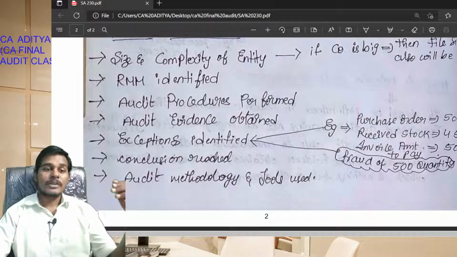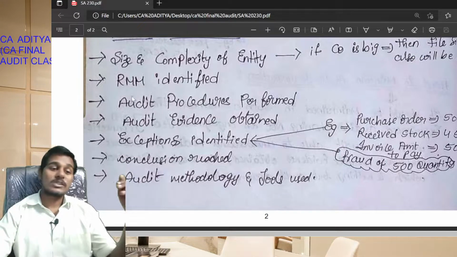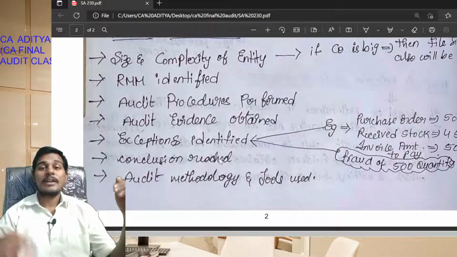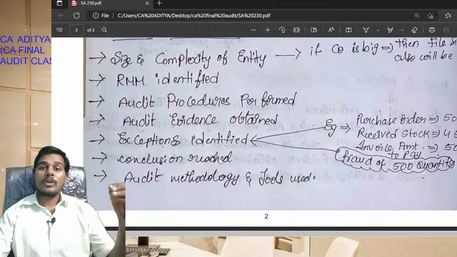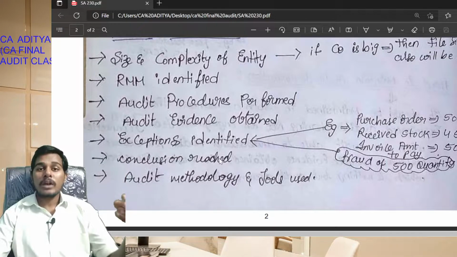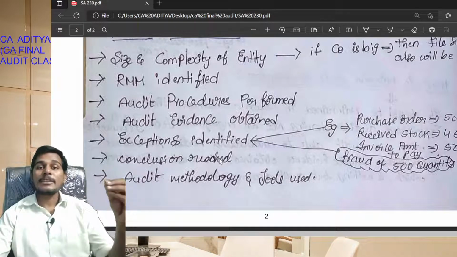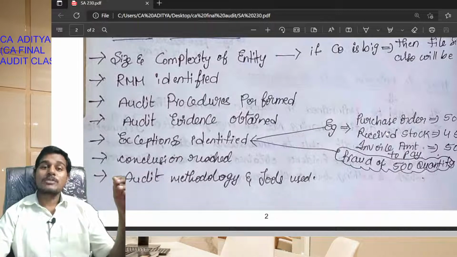Okay students, next: audit procedures performed, audit evidence obtained and exceptions identified. Exceptions identified means, for example, we ordered a purchase for 5,000 quantity and we have received 4,500 quantity, but payment for the goods has been requested for 5,000 quantity.